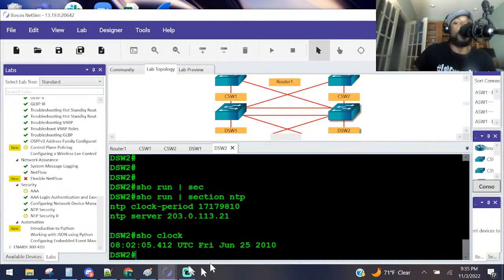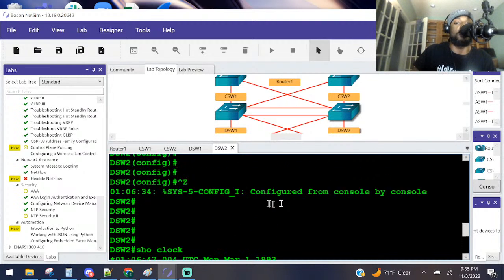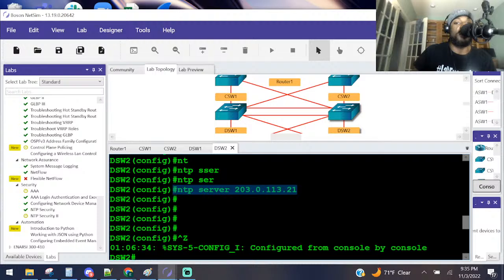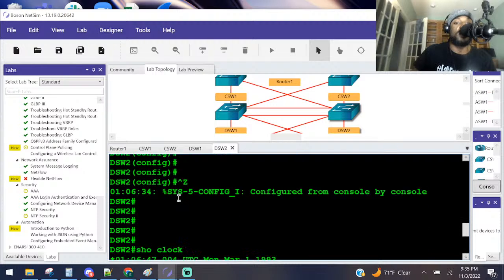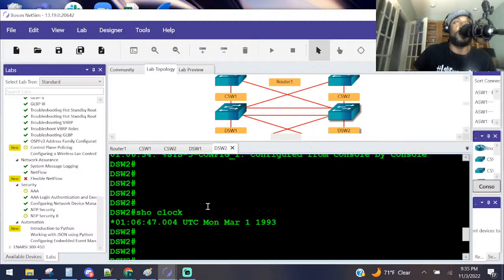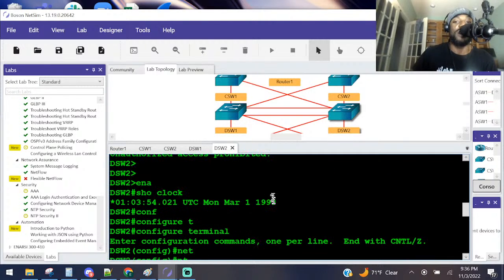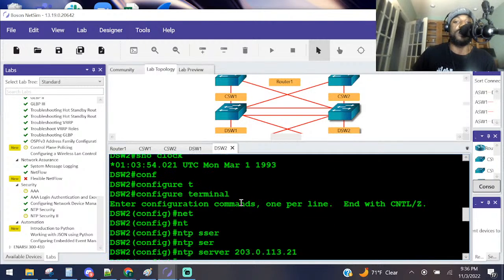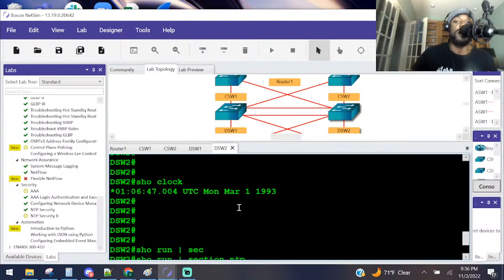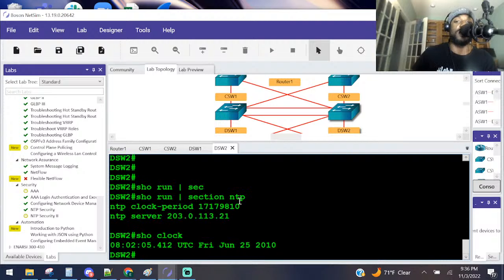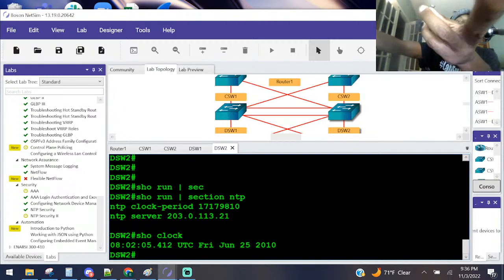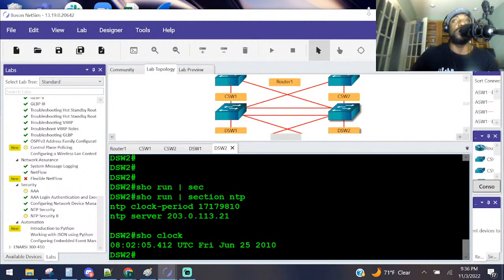I don't remember how long it took before I actually put in this command. But y'all see, I put in the command, was talking, lecturing, reminiscing about the years of me wearing my Gumby high top fade. And then I saw it said 1993, and I said, let me check again. Still stuck in 1993. Then we checked again, we troubleshot, and it was still in 1993. Checked again, and now we're in 2010. So sometimes it takes a couple seconds. Remember, this is a simulator. They're just simulating how a real router and switch works. So I think we're good so far.